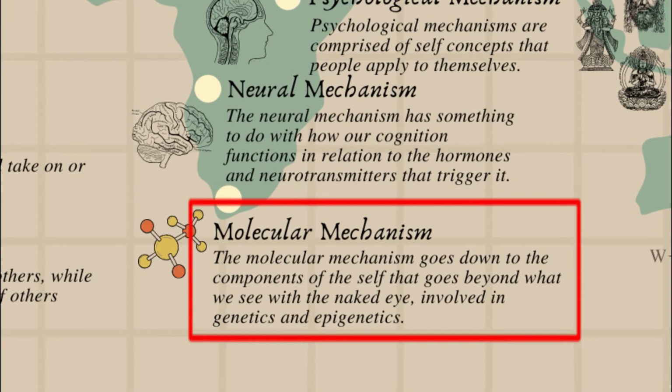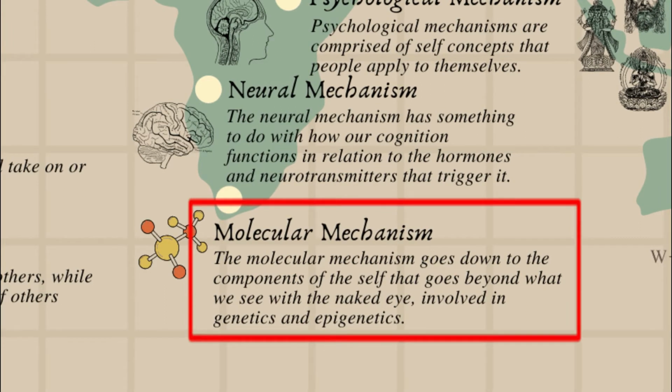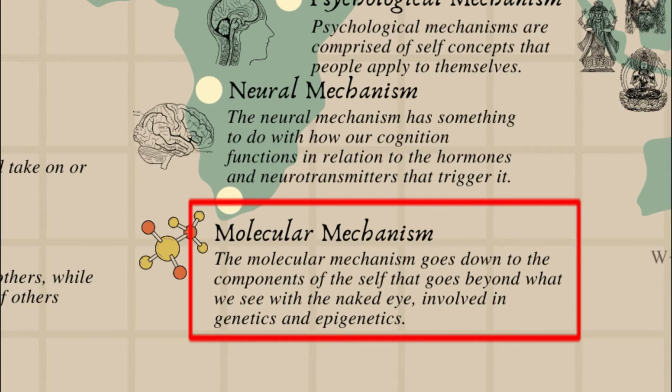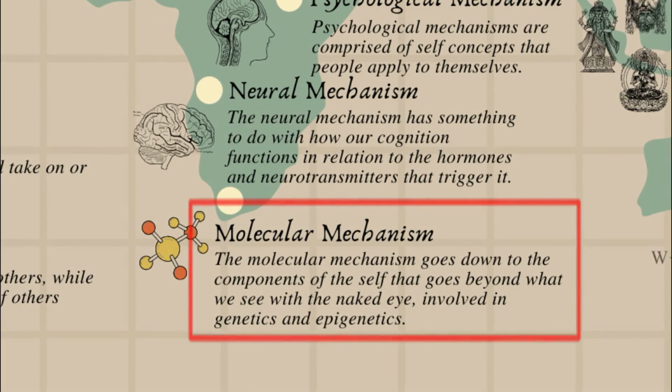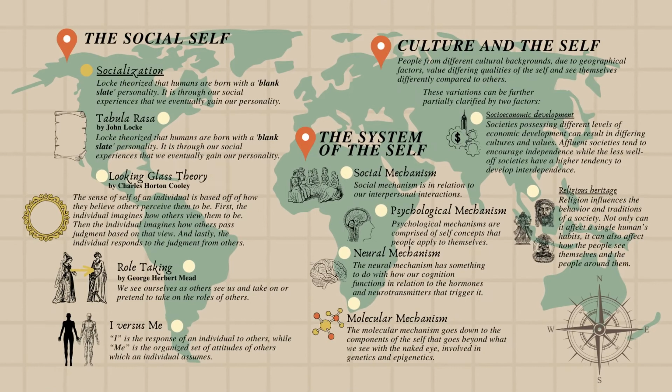Fourth, and the last, we have the molecular mechanism. The molecular mechanism goes down to the components of the self that go beyond what we see with our naked eye, involved in genetics and epigenetics. Lastly, we have to consider how the self is affected by culture.